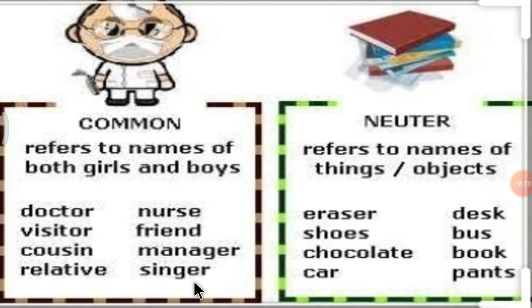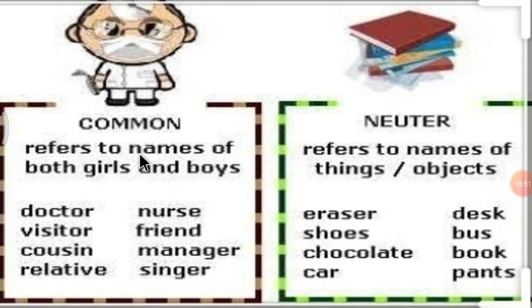For example, parent. Parent can be a boy or a girl, mother and father, right? Then engineer. Engineer can also be a girl or a boy. Then teacher. Teacher can also be a girl or a boy. So that is called common noun, common gender.